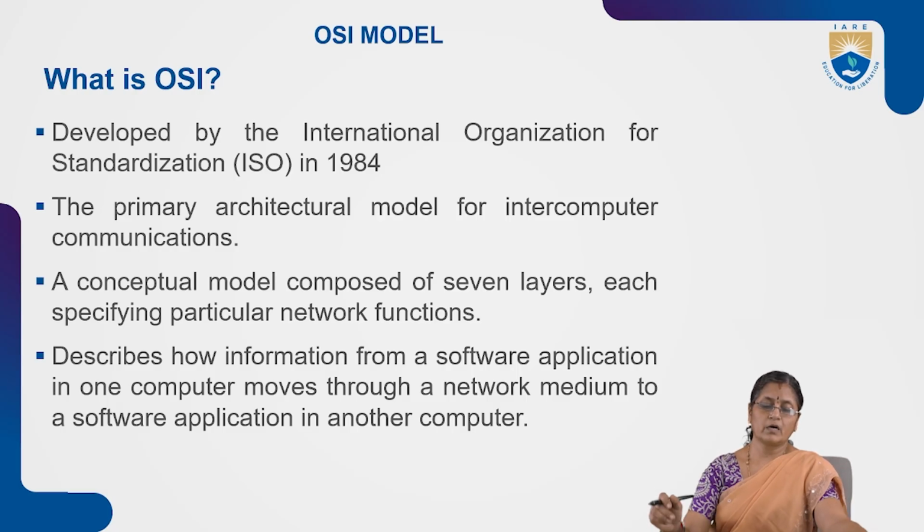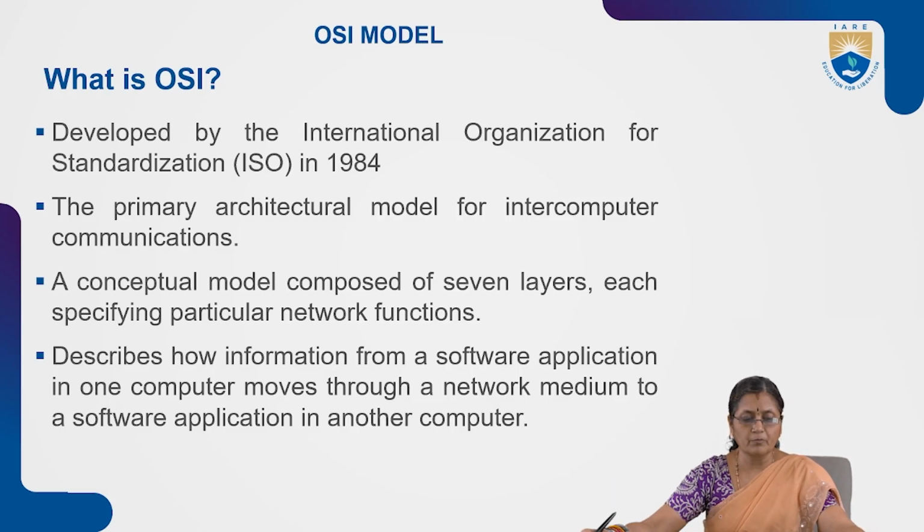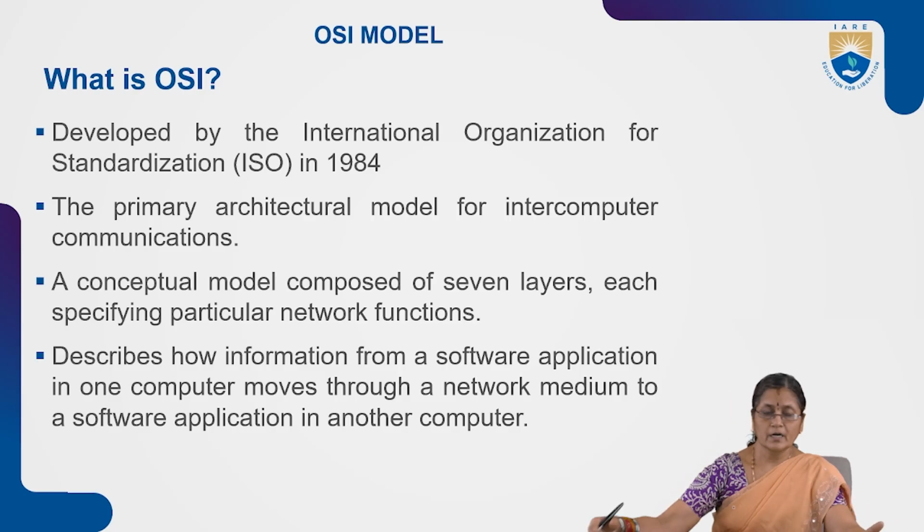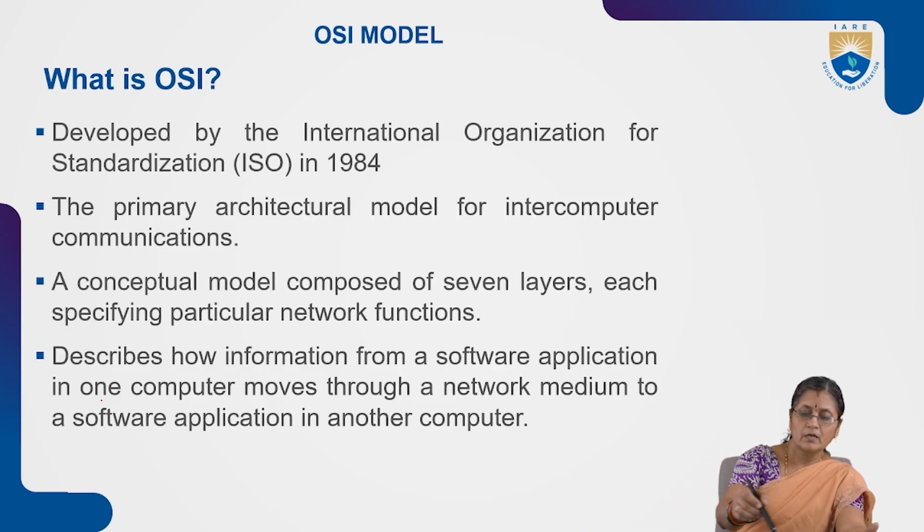So what is the purpose of this OSI model? It specifies how information from a software application moves. For suppose the sender has some application program that has to be communicated to a remote computer.